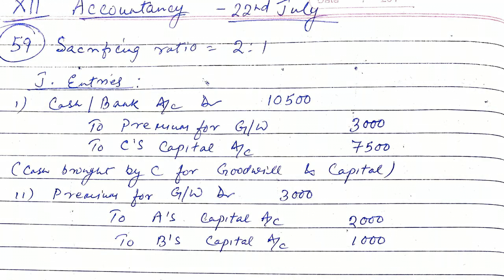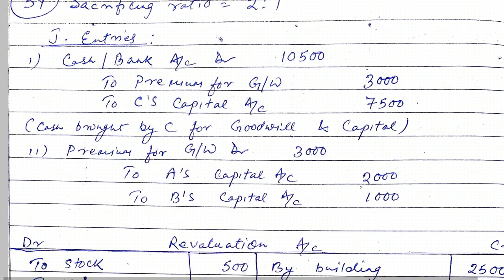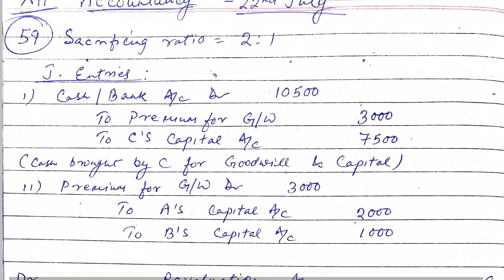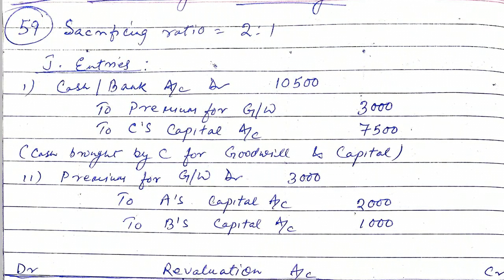New partner C brings cash, total rupees 10,500. Premium for goodwill is 3,000 as given in the question, point A. So 3,000 for goodwill and for capital 7,500. Total amount brought by C is 10,500. Now premium for goodwill will be distributed among all partners in sacrificing ratio, which is 2:1. So A's capital account will be credited 2,000, B's capital account will be credited 1,000.